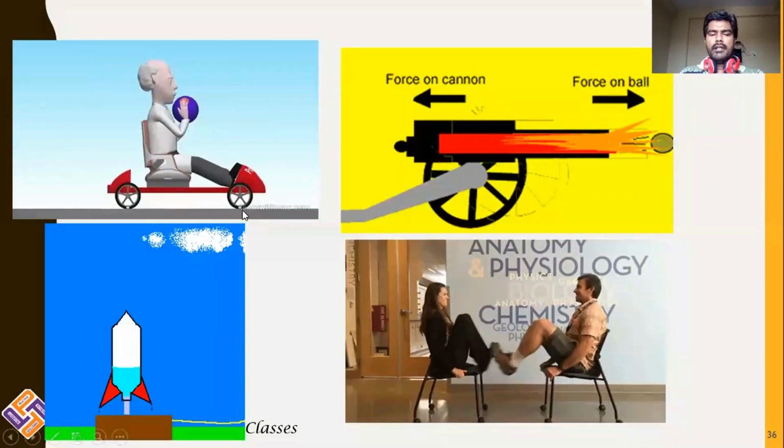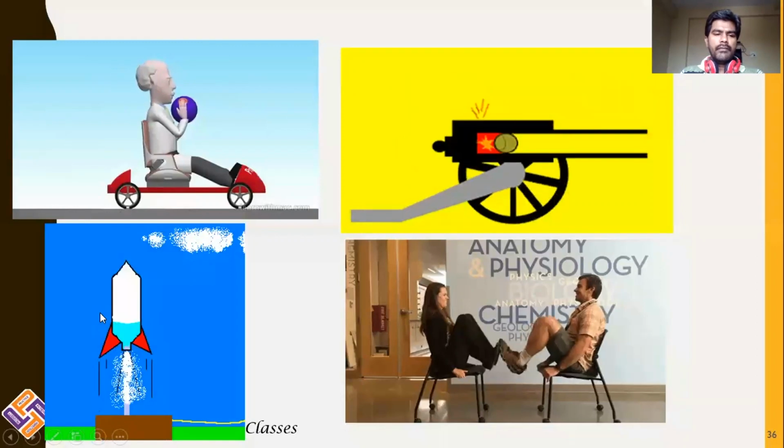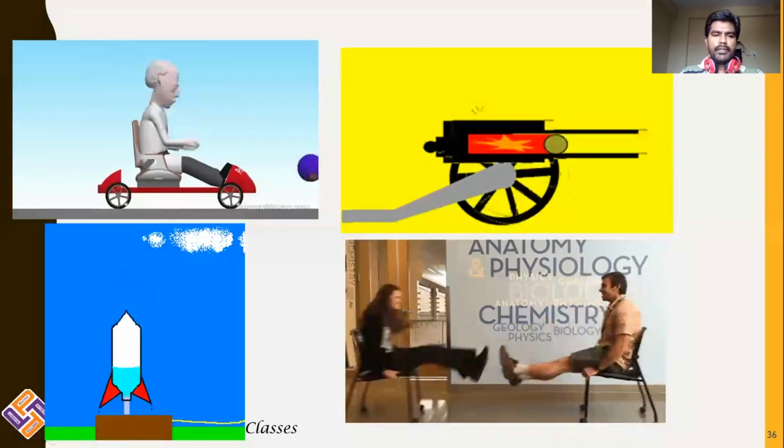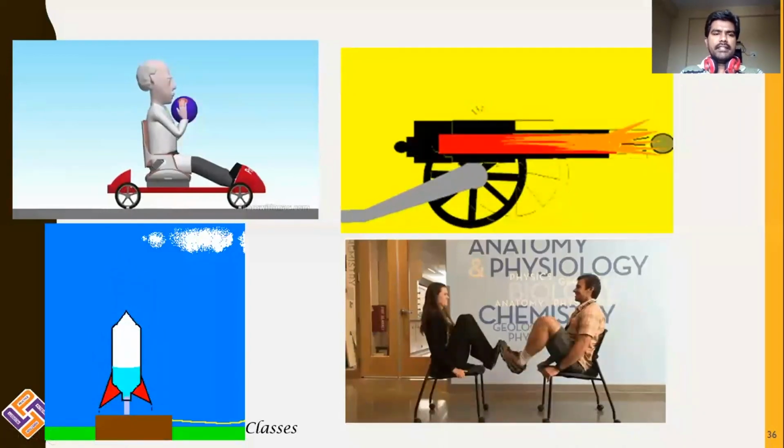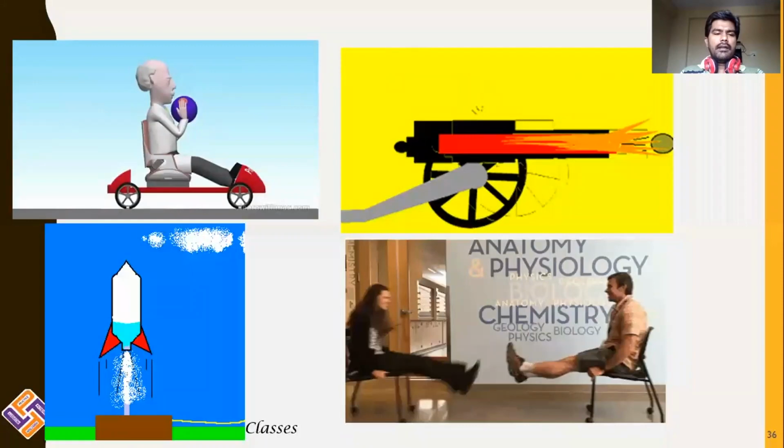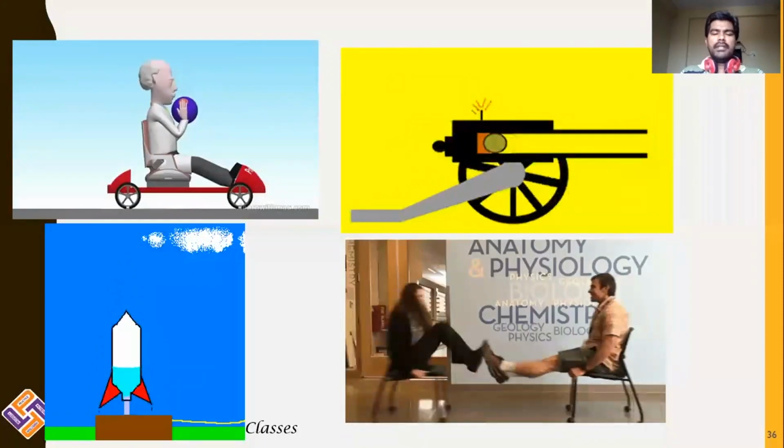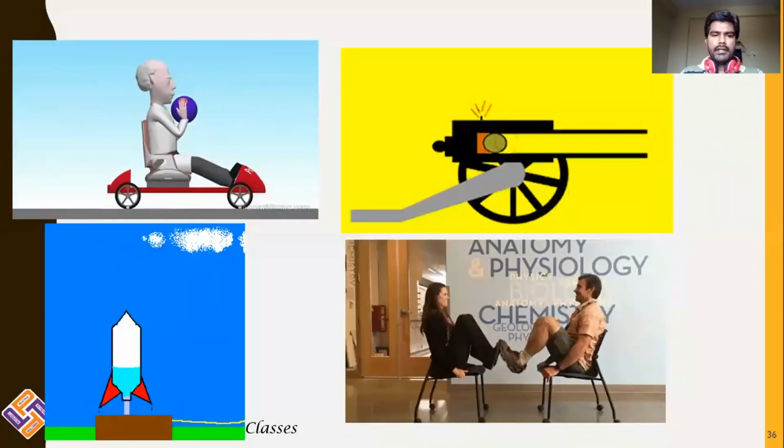Likewise, in example 3, you have a rocket. The rocket is initially in the rest position. When the rocket starts to move, gases get ejected from the rocket, and the gases go in the downward direction as the rocket goes upward. And in the fourth example, we have two people, a man and a woman.